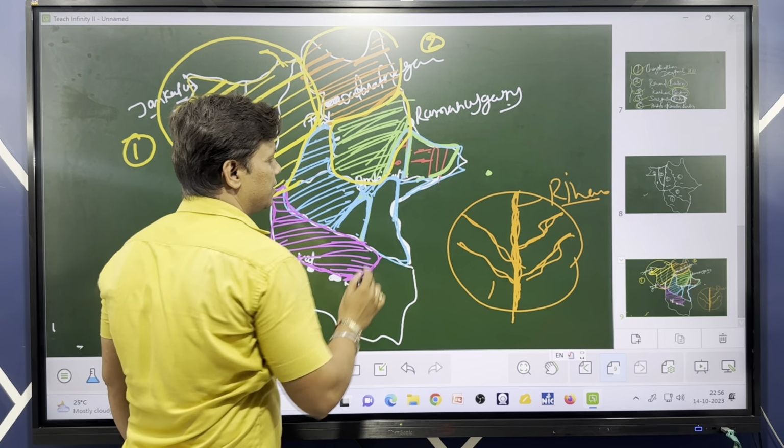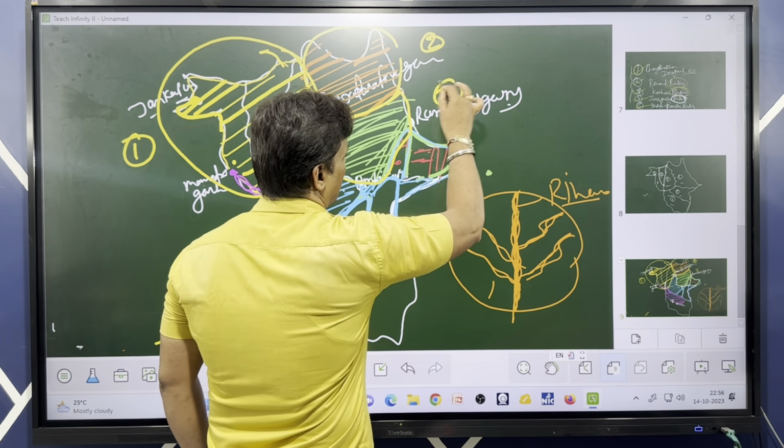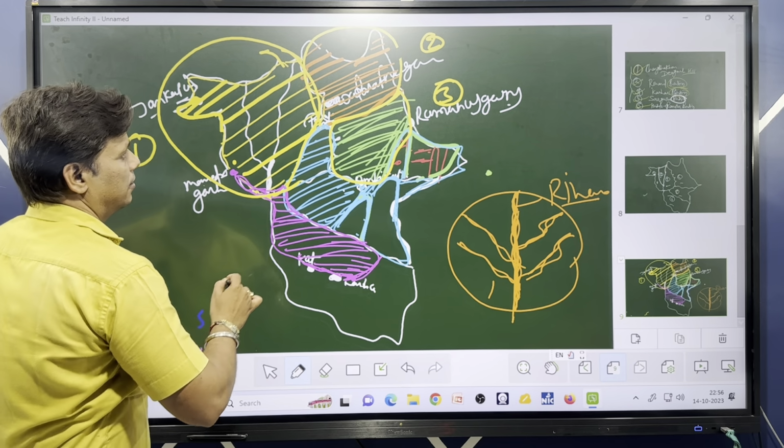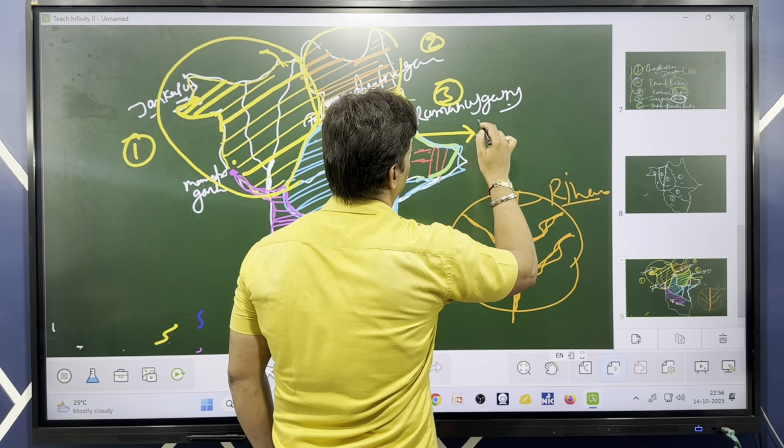Now we come to the third. This is your Ramanujganj area, which is called the Kanhar basin. Let me write down all these section names.